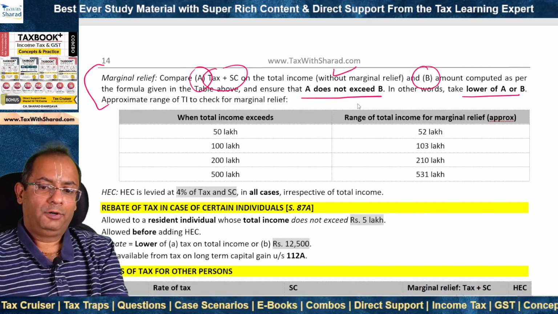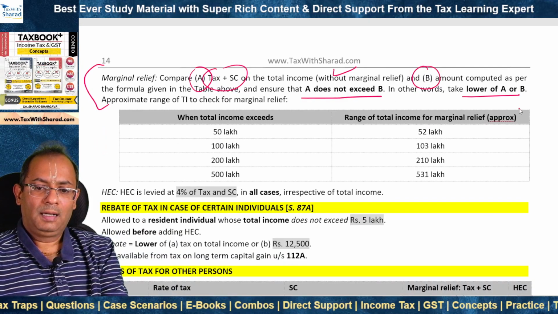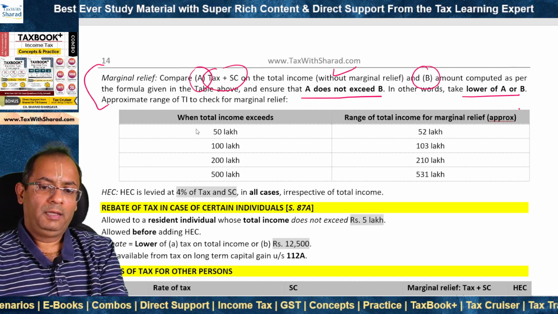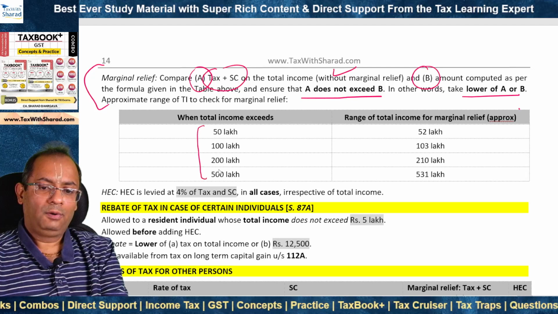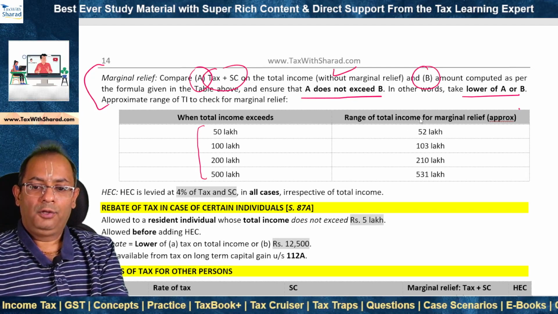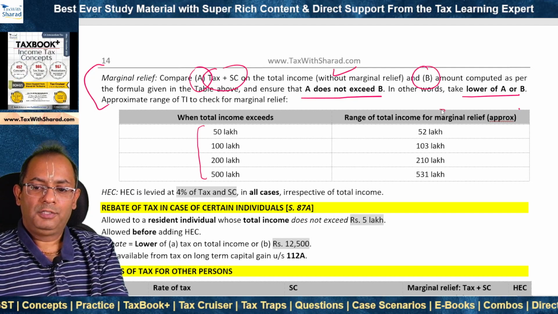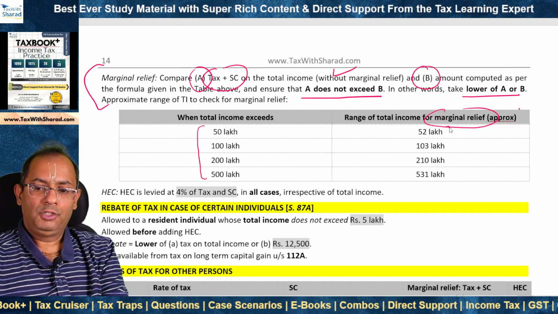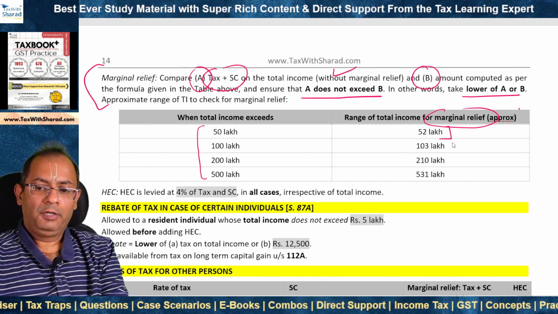In this table, for your reference, these are the approximate range of total income to check for marginal relief. So where the total income exceeds 50 lakh or 1 crore or 2 crore or 5 crore, then you need to check if marginal relief is available for a total income ranging up to 52 lakh.